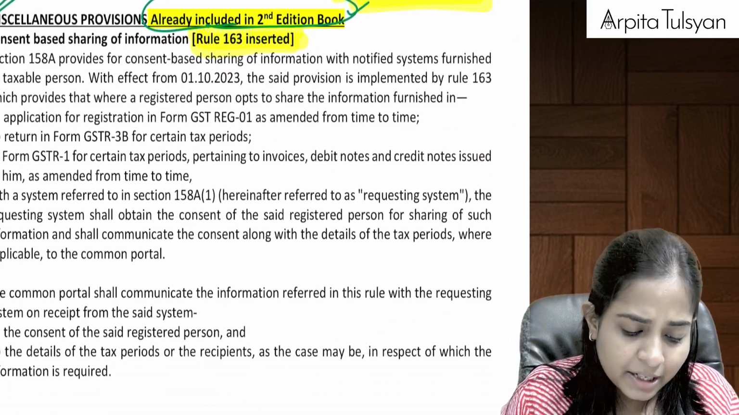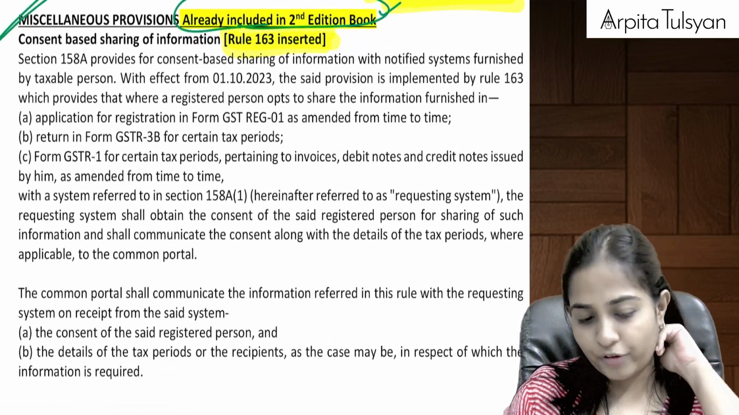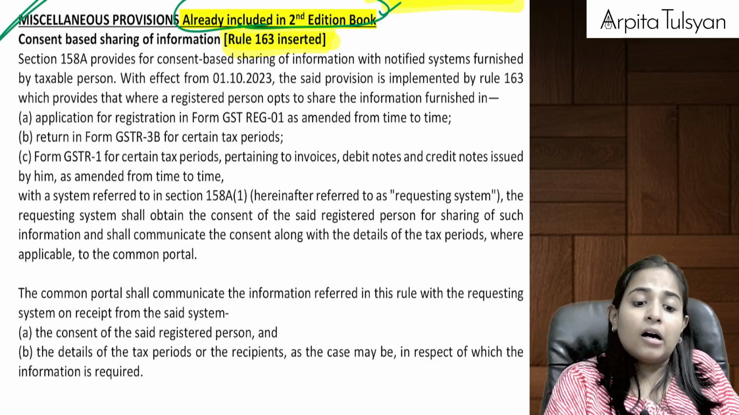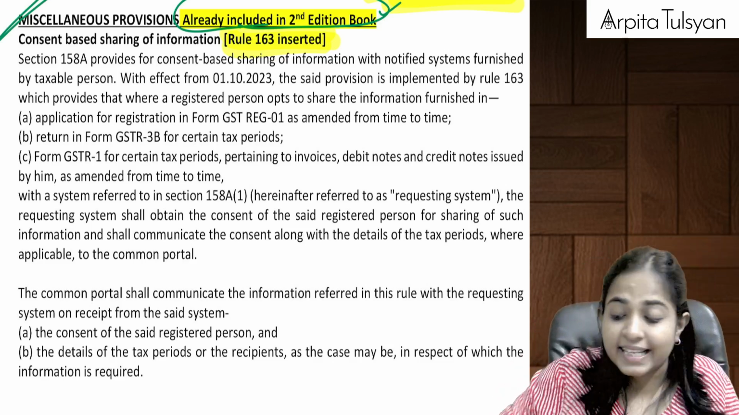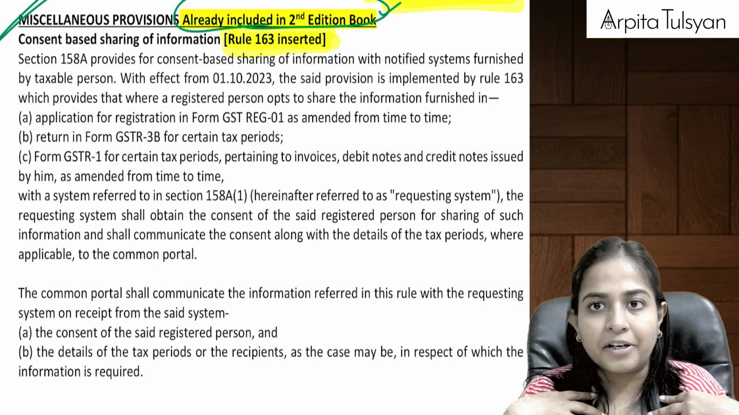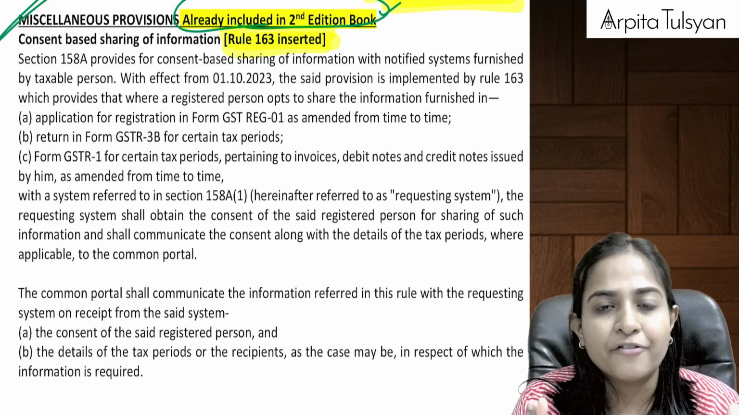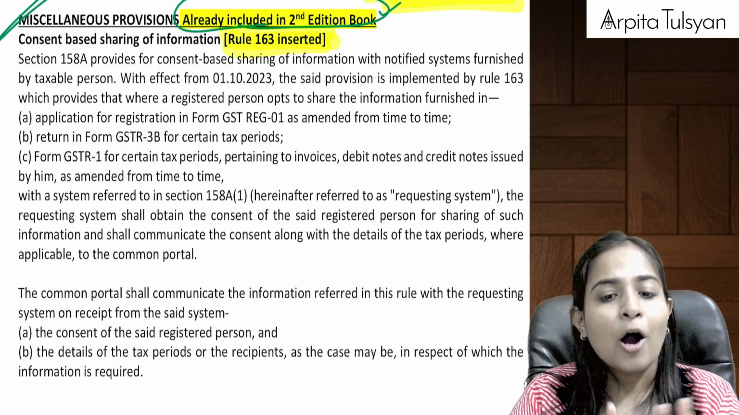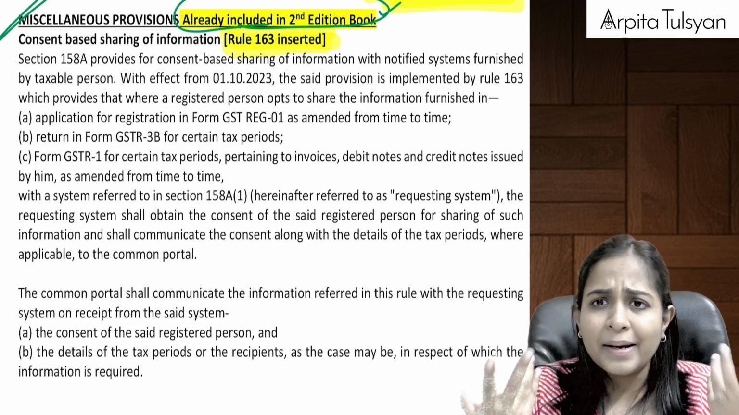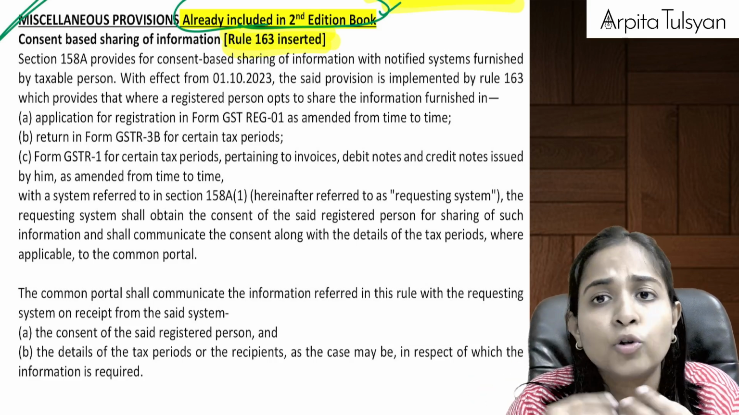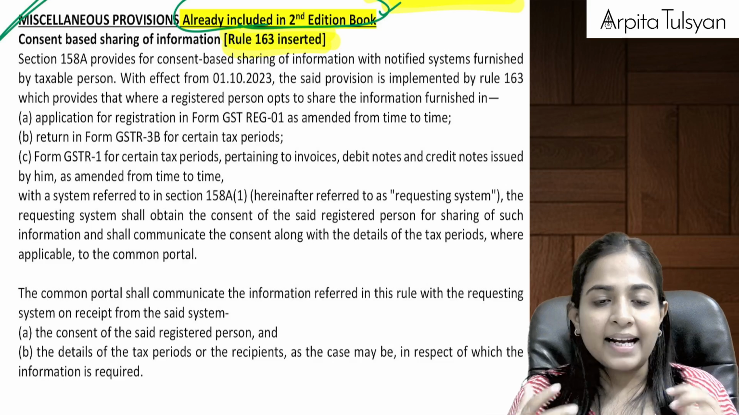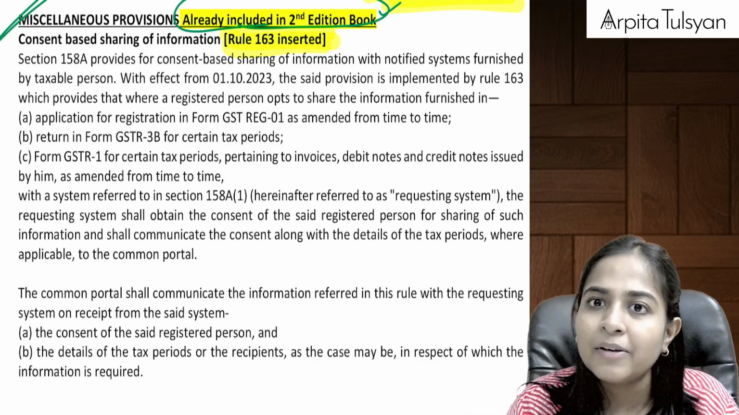So let me help you in recollecting the provisions. Basically, we were discussing consent based sharing of information. What does that mean? Let's say I am a GST registered person. All of my information is available on the GST portal: whatever is my turnover, whatever are my purchases, from whom I am purchasing, mainly B2B, to whom am I selling, etc. All of my sensitive information is available with the GST portal.